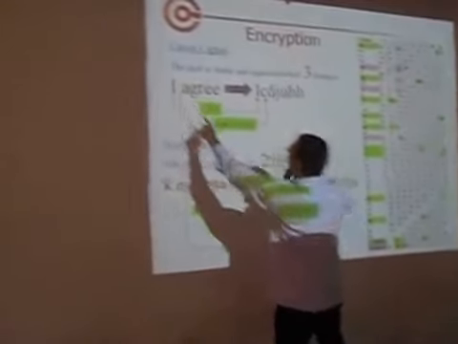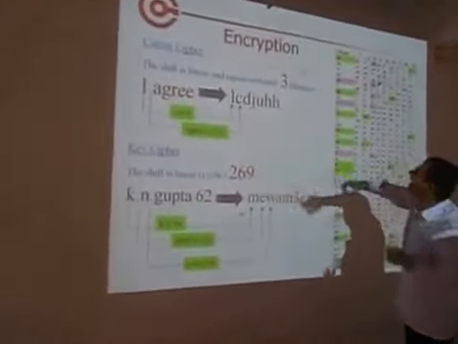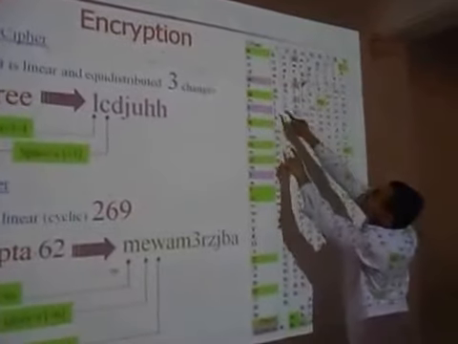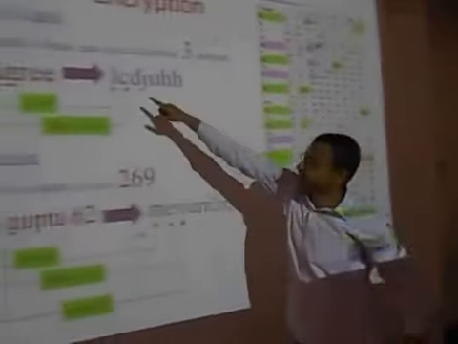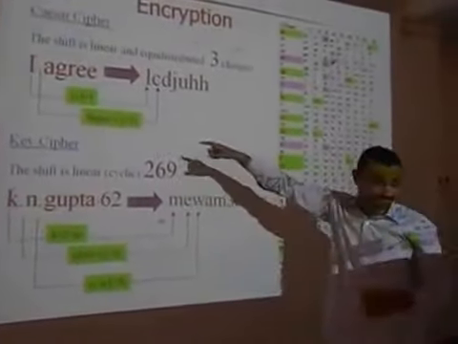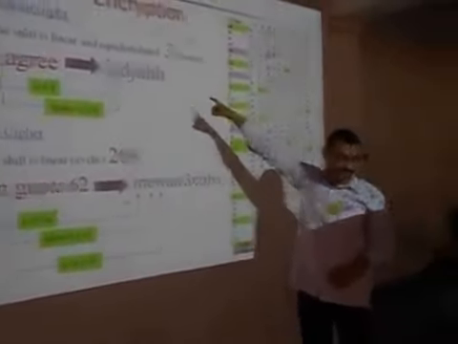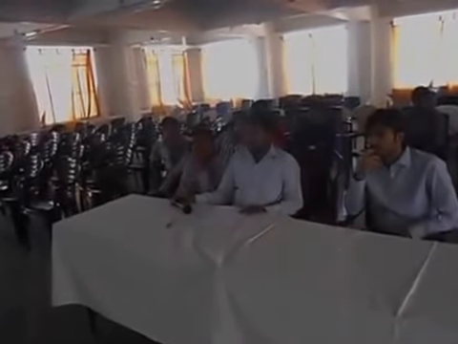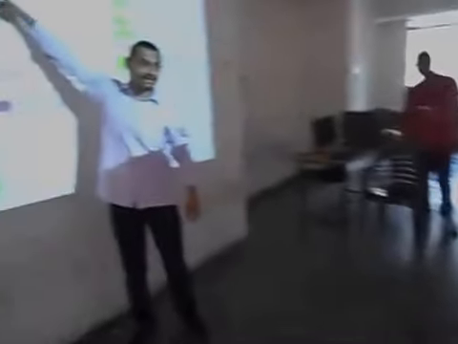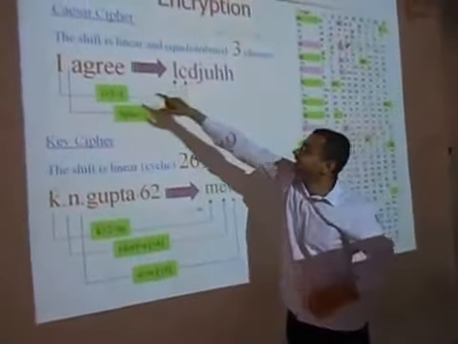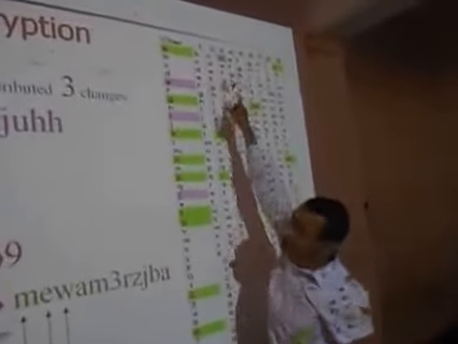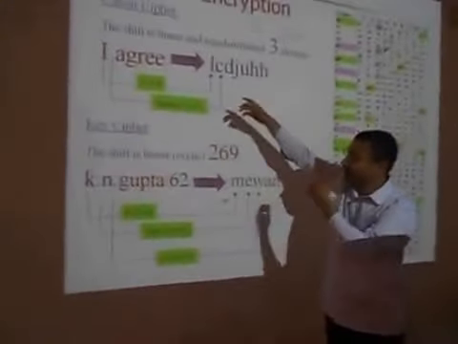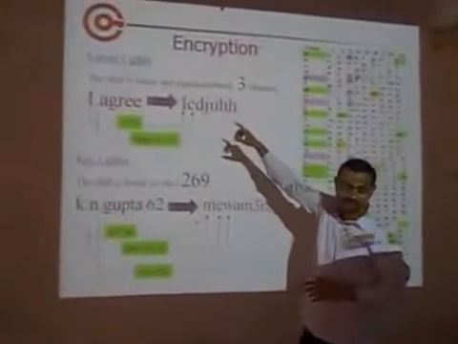So this is I. I is I plus 3, which is equal to L. We can see here, this is I, this is 1, 2, 3, and we have put L here. For the dot, space, it is C plus 3. The 3 is the condition we have given. For the dot here, 1, 2, 3, we have put C. Similarly, for everything, for A we need to check three places: 1, 2, 3, that is D. Like that, we follow this process in the Caesar cipher condition.